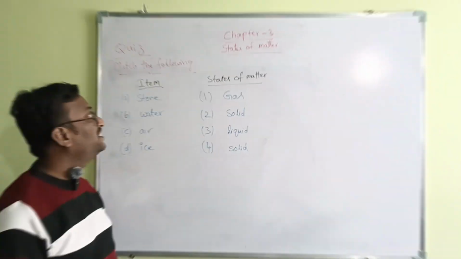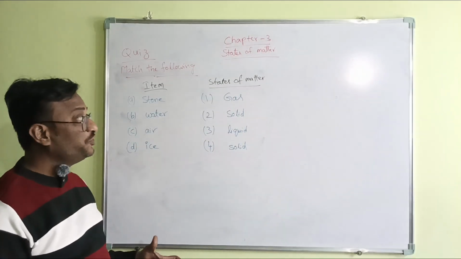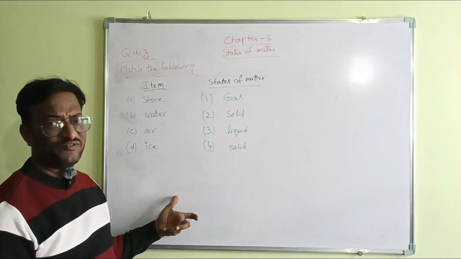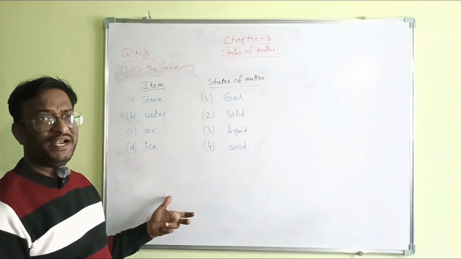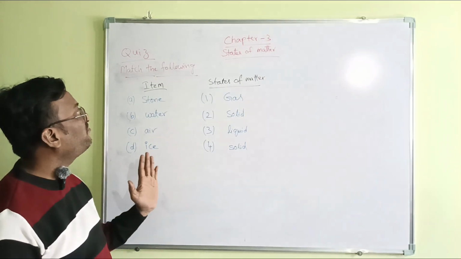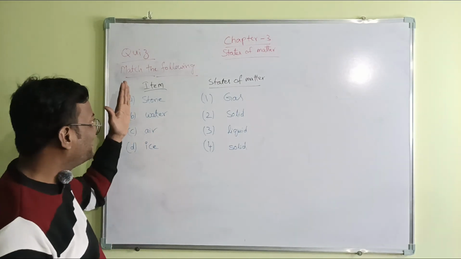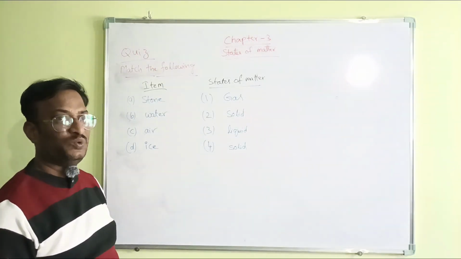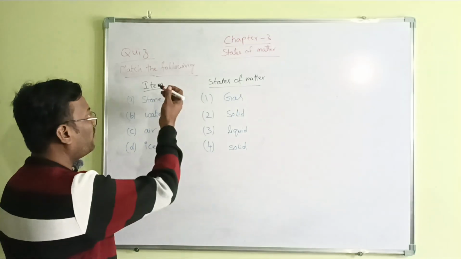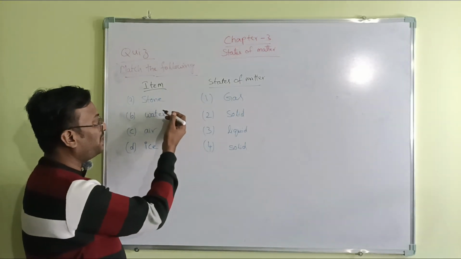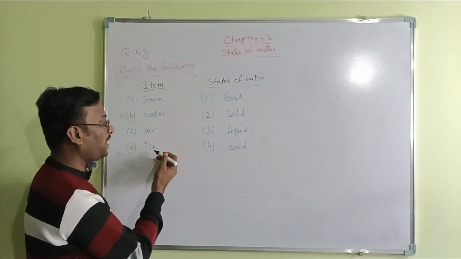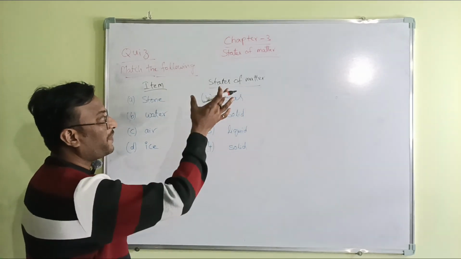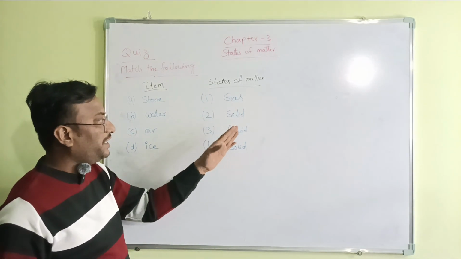Milk will flow. Children, we have a new type of question today. Till now we have not done this type of question. This is match the following. You have to match the left hand side with the right hand side. The items are stone, water, air, ice. On the right hand side we have states of matter: gaseous state, solid, liquid.